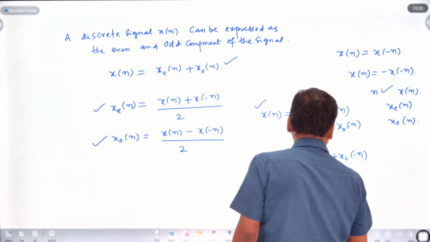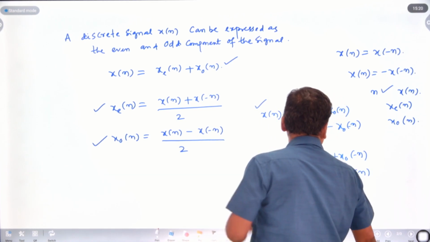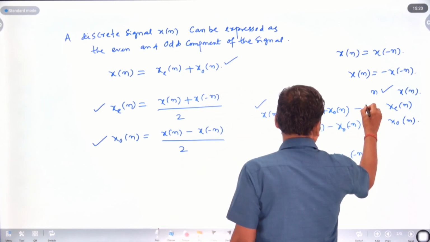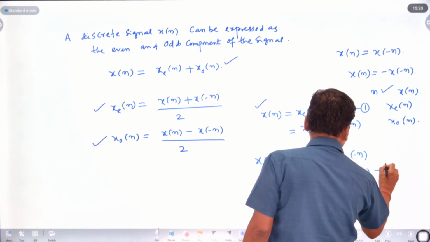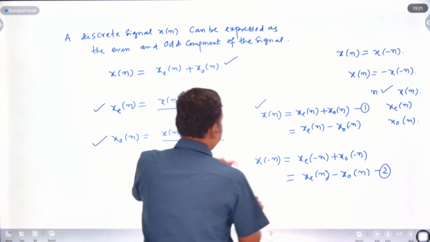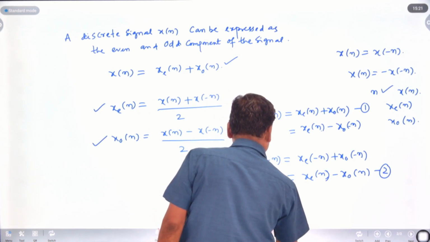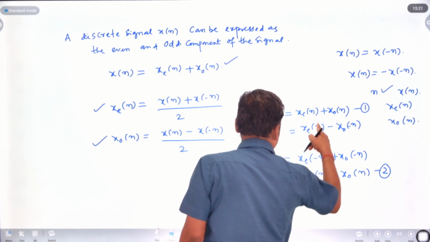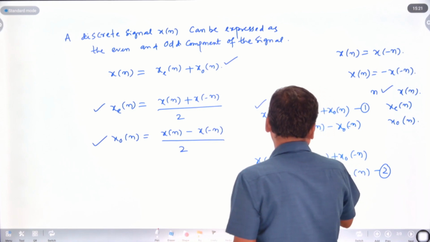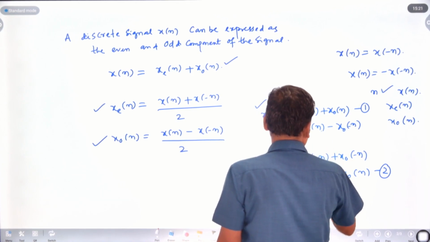That is your minus, that is your x o of n. So x of minus n is nothing but minus n. Suppose this is your equation 1, and let this be your equation 2. If we add 2, x of n plus x of minus n, this will be added here, and this is nothing but 2 x e of n, and this can be cancelled out.